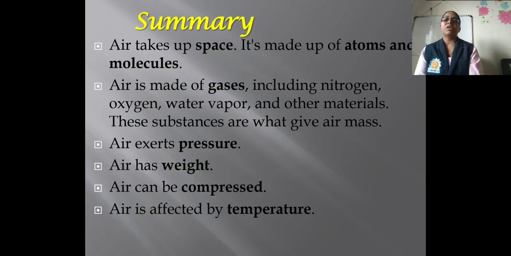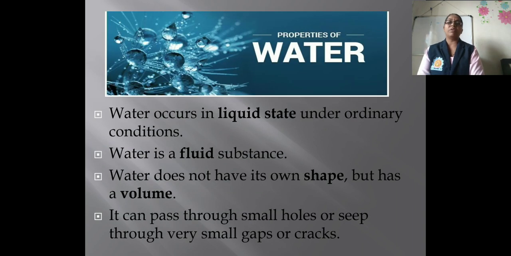Now the next one is the summary. So what we discussed here: air takes up space. It is made up of atoms and molecules. Air is made up of gases including nitrogen, oxygen, water vapors, and other materials. These substances are what give air mass. Air exerts a pressure. Air has a weight. Air can be compressed. Air is affected by temperature. So these are the properties of air we discussed.